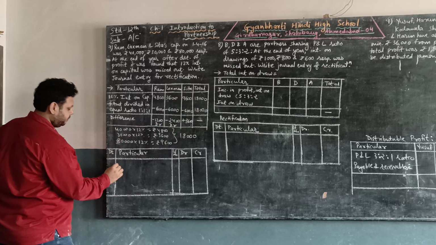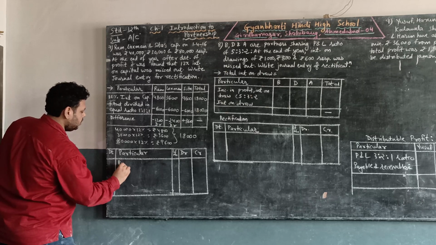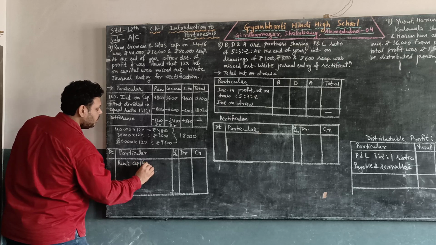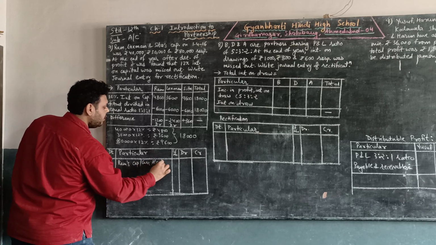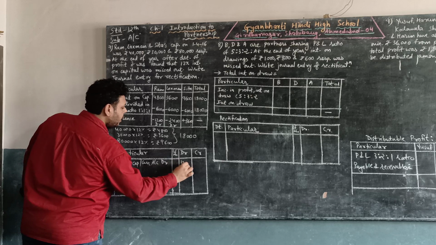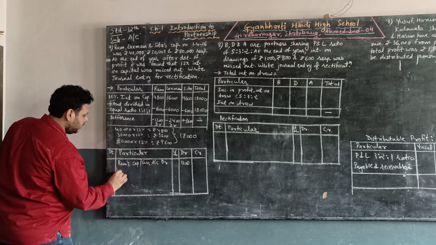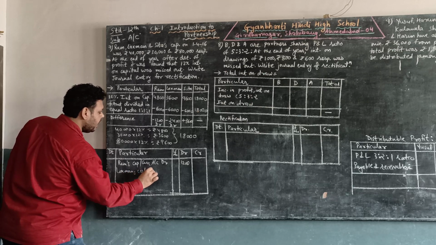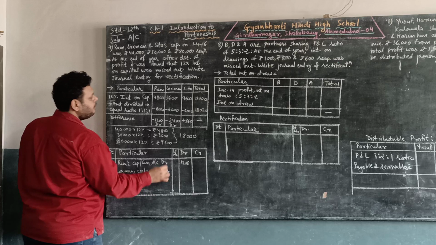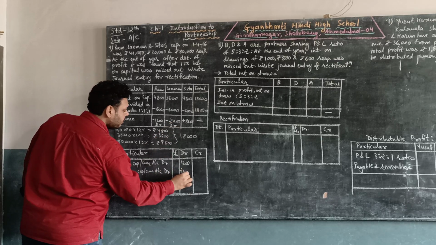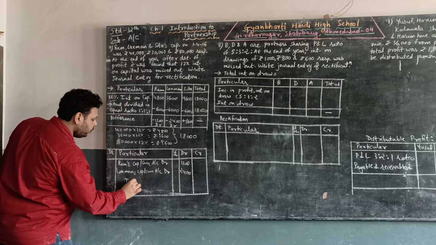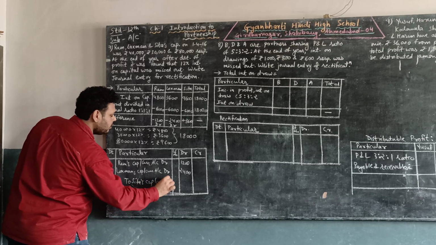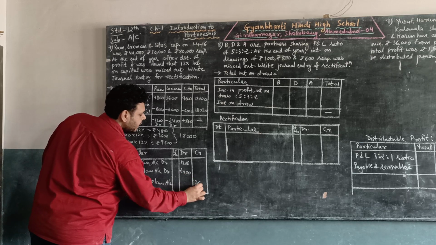So for this, Ram's capital or current account debit by amount 1,200. Same, Lakshman's capital or current account debit by 2,400 and to Sita's capital or current account, the amount will be 3,600.